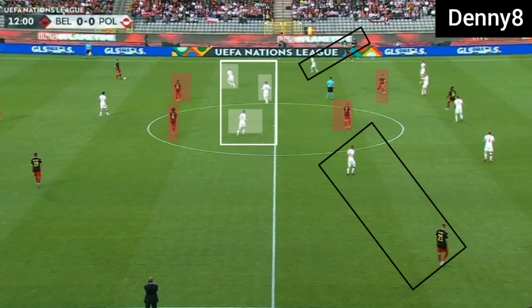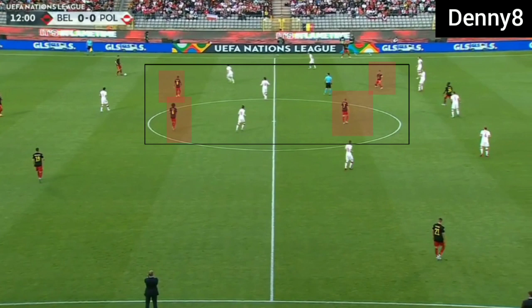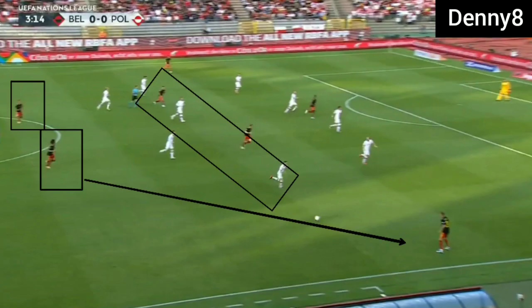Belgium wingbacks were wide, so the wingbacks were dragging Poland's 2 wide midfielders. Now Poland's midfield was of 3 players. Belgium were using double pivots. KDB and Hazard were dropping into midfield, so Poland were getting outnumbered in midfield. Poland were 3 versus 1 down in midfield in front of Belgium's midfield, and Belgium had a number advantage in midfield. Poland's midfield was central and narrow in the final third, so Tielemans and Witsel could easily find the wingbacks.